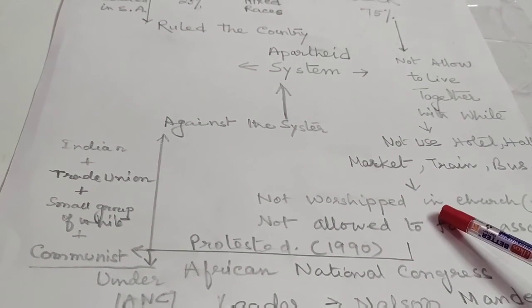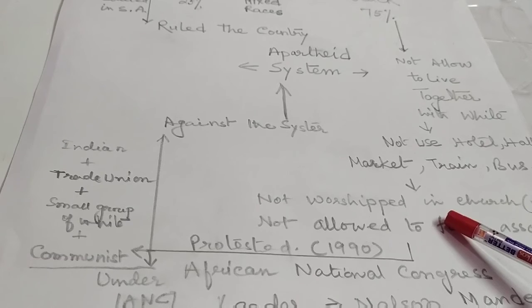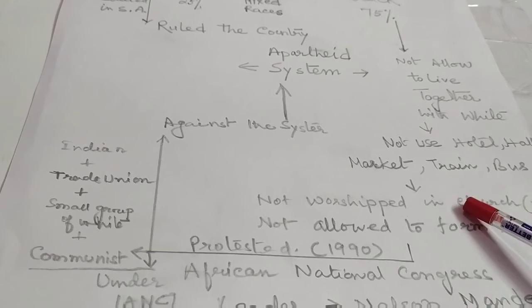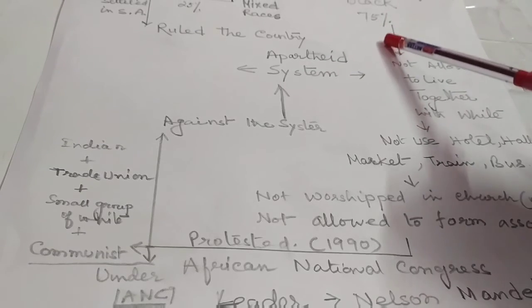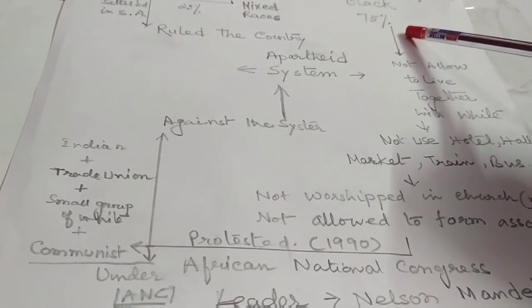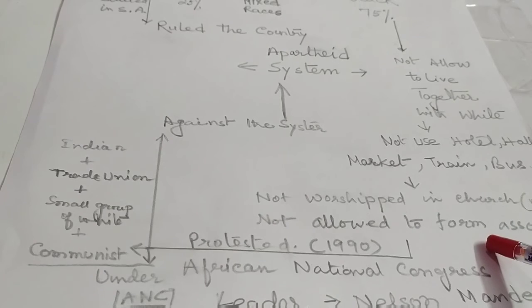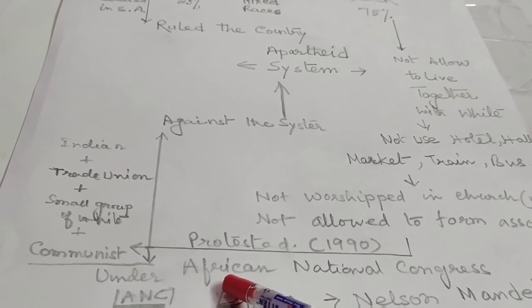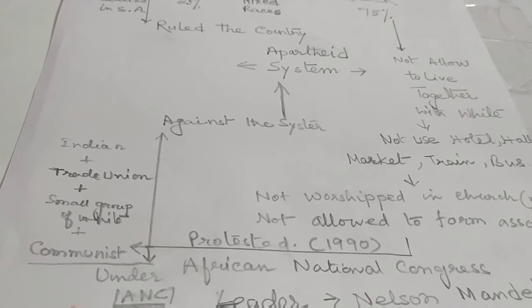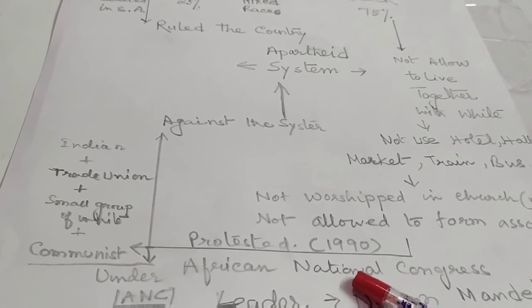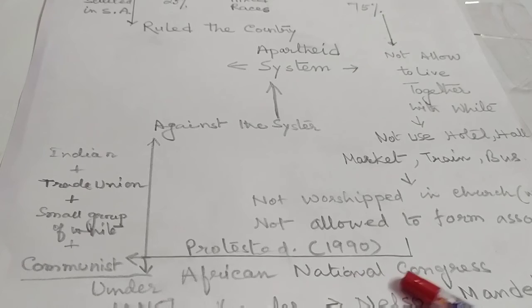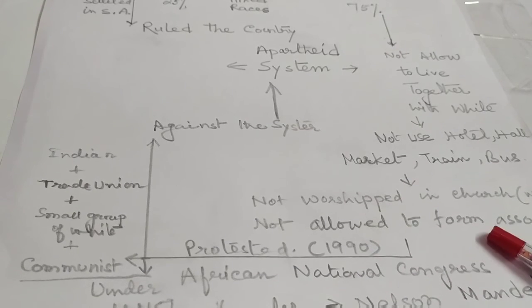Why did the African National Congress protest against the Britishers? Britishers allowed dogs to move into the hotel, but they did not allow black or Indian Africans, just like in India. So they protested under Nelson Mandela. At last, they got freedom after a long struggle. They got freedom from the Britishers.